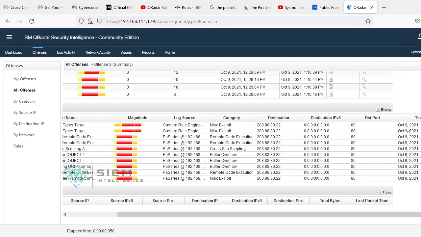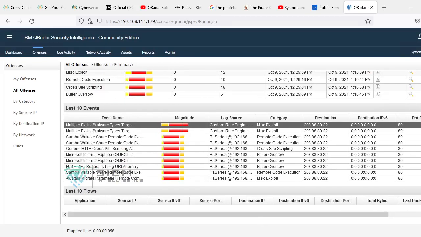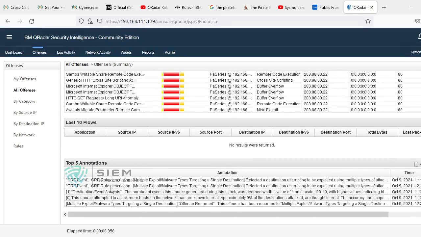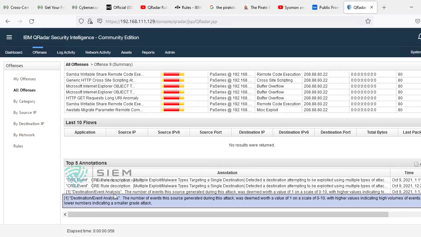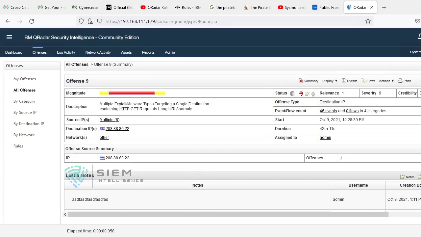According to ascending or descending order, it will show from the latest to the older. For flows, the last 10 will show if there are any. And I already said there are top 5 annotations because of which this offense was triggered. So this is the offense overview summary where you can come to know everything.